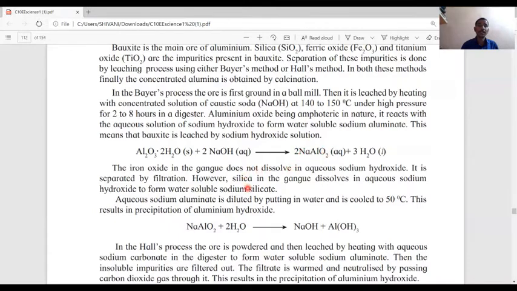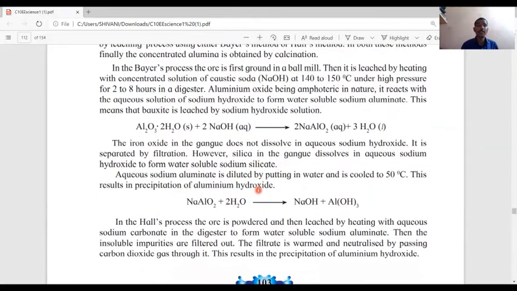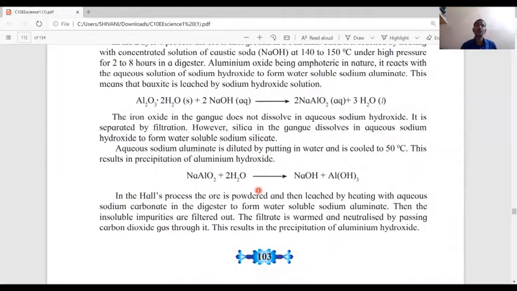The iron oxide in the gangue does not dissolve in aqueous sodium hydroxide. It is separated by filtration. However, silica in the gangue dissolves in sodium hydroxide to form water soluble sodium silicate. Aqueous sodium aluminate is diluted by putting in water and is cooled to 50 degrees Celsius. This results in precipitation of aluminum hydroxide.